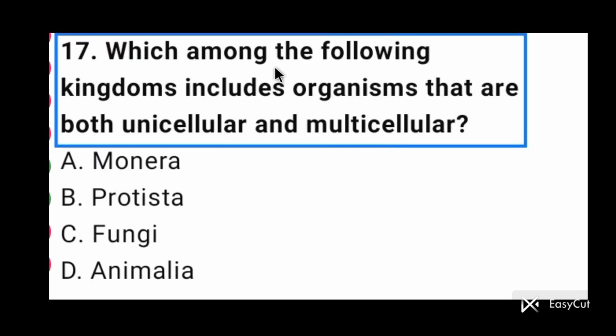Question number 17. Which among the following kingdoms includes organisms that are both unicellular and multicellular? Fungi are both unicellular and multicellular. Option C is correct here. Fungi include both unicellular forms like yeast and multicellular forms like mushroom, Agaricus.